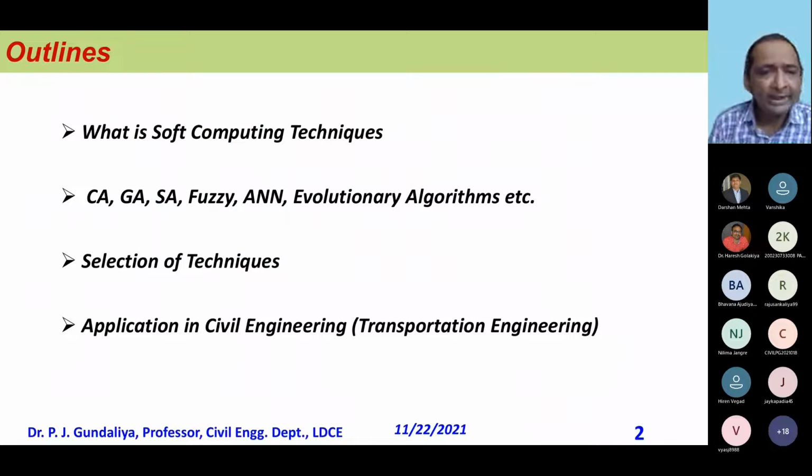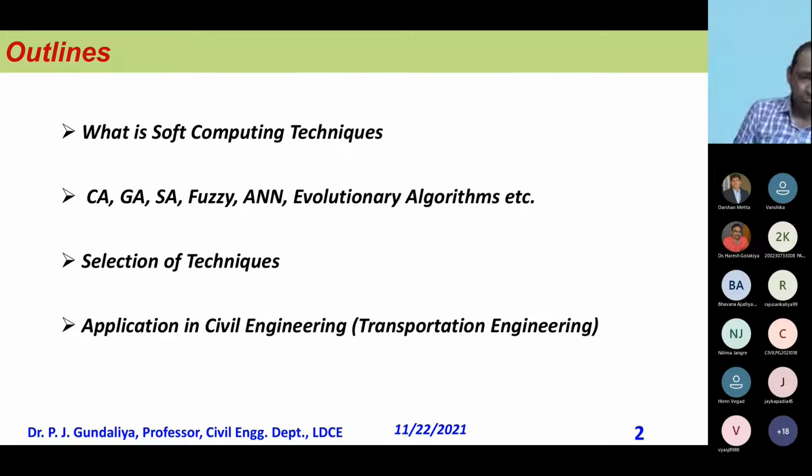See what the soft computing techniques are. Very briefly, I am going to tell you. There are CA, GA, SA, simulated annealing, fuzzy, ANN, artificial neural network, and evolutionary algorithms, and so many. There is a huge number of algorithms available to get a particular type of solution. But when we are talking about all these methods, we must know which method I should use for my problem.